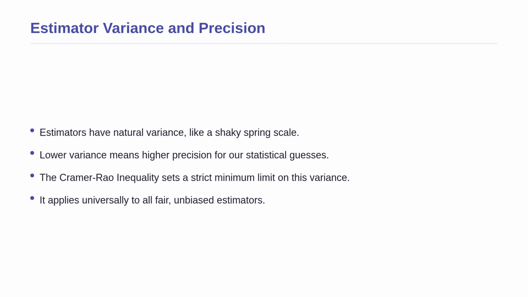Now that we understand what we are looking for, let us talk about estimator variance. Imagine you're trying to guess the exact weight of a suitcase using a slightly shaky handheld spring scale. No matter how steady your hand is, the scale will always have some random bounce to its readings. In statistics, when we try to guess a hidden true parameter using data, our guessing formula, which we call an estimator, also has this natural bounce. We call this bounce variance. We want it to be as small as possible. The Cramer-Rao inequality proves there is an unbreakable floor to how small this variance can get.